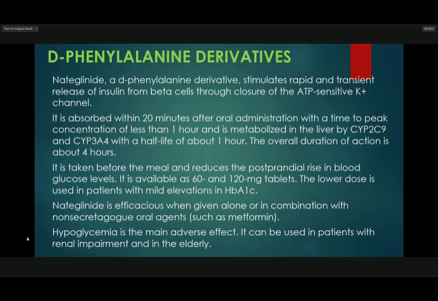It is efficacious when given alone or in combination with non-secretagogues or agents such as metformin. Hypoglycemia is the main adverse effect. It can be used in patients with renal impairment and in the elderly.